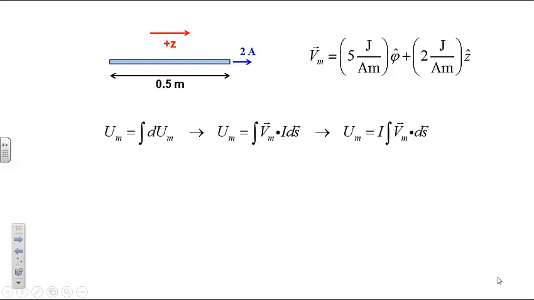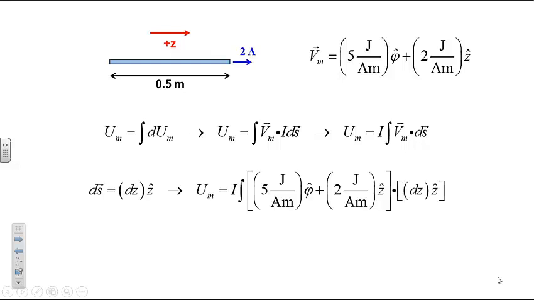The total magnetic potential energy of the system is found by integrating the infinitesimal bits of magnetic potential energy from each infinitesimal bit of length of the wire. Since the current is constant in the wire, it can be taken outside the integral. The vector ds points in the positive z-axis direction and has a magnitude dz. Substitution of these variables into the equation for the magnetic potential energy gives us the following expression.